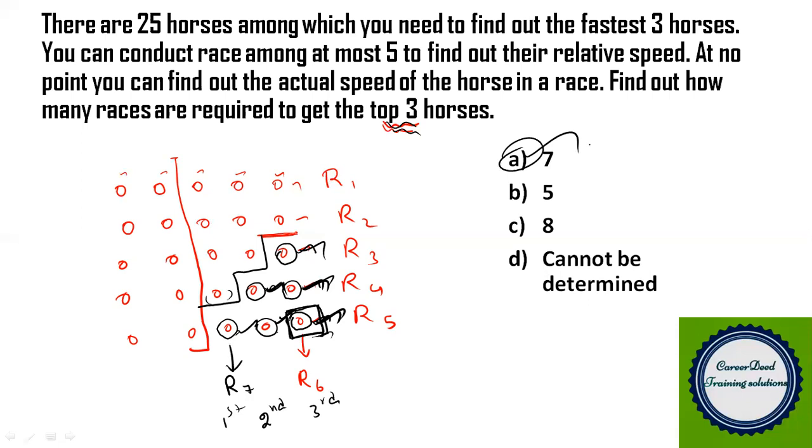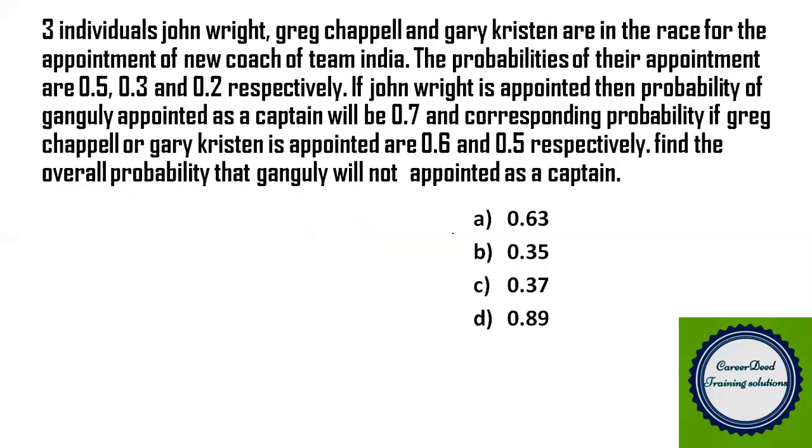Now moving to the next question, question number 4. Three individuals, John Wright, Greg Chappell, and Gary Kirsten, are in the race for appointment as the new coach of Team India.